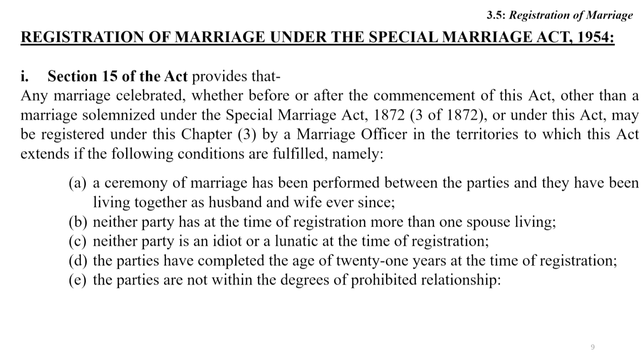So, these are the criteria. On that basis, registration of marriage is possible under the Special Marriage Act.